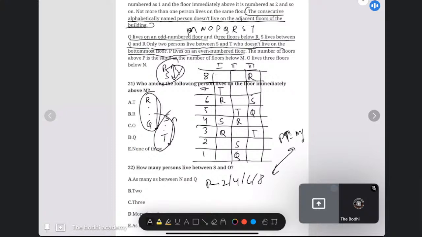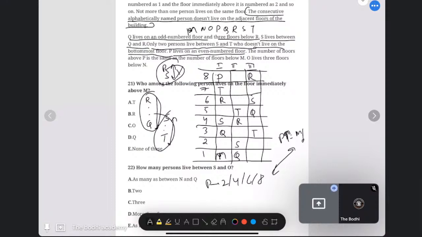In the first condition, the only possibility of P is 8th or second. Correct? Now, if we place P at the 8th one, then M will come on the first one. But if we place P at the second one, then M has to be on the 7th one, which is not possible. So we will place P over here and M over here.